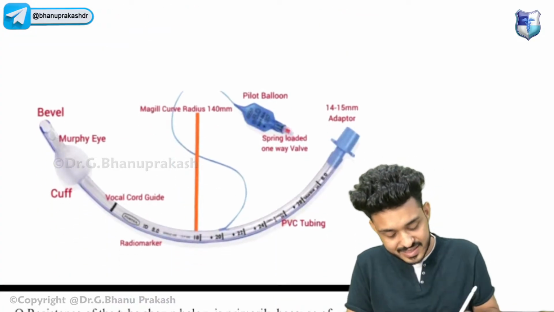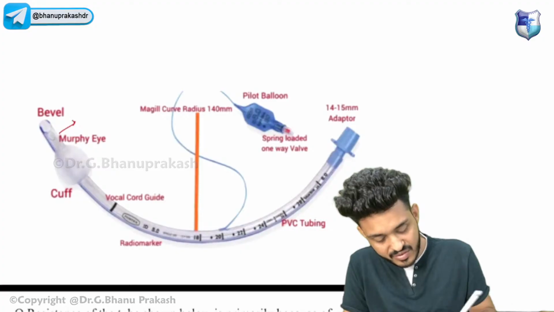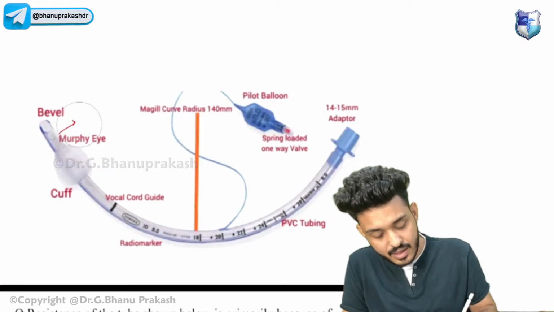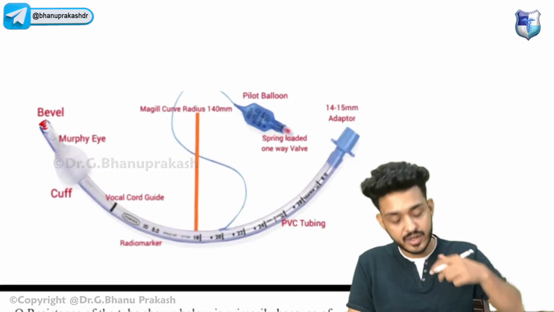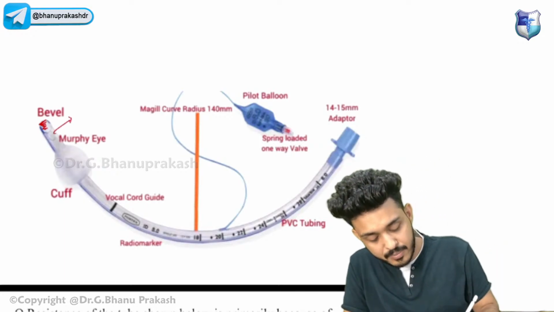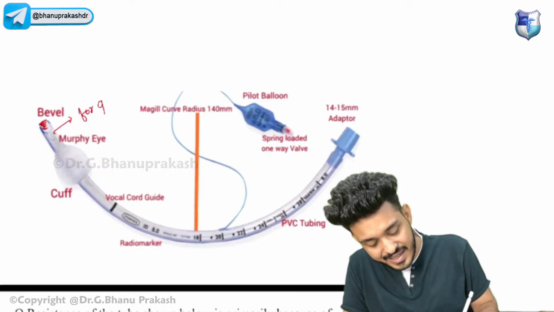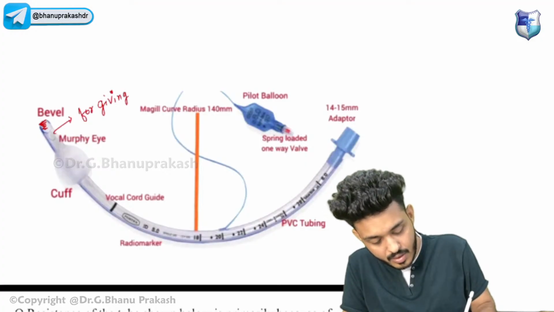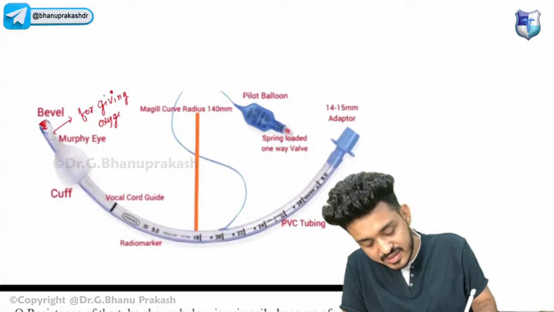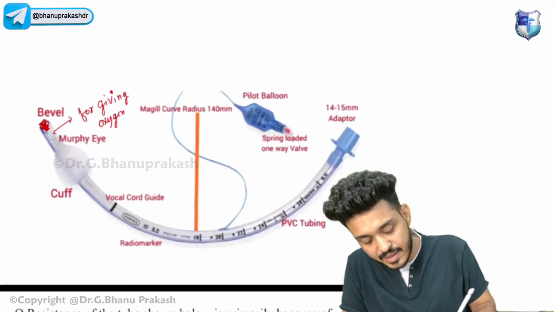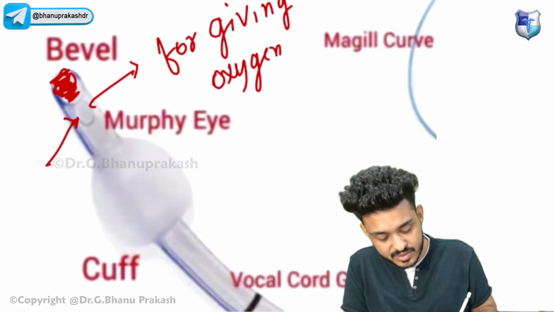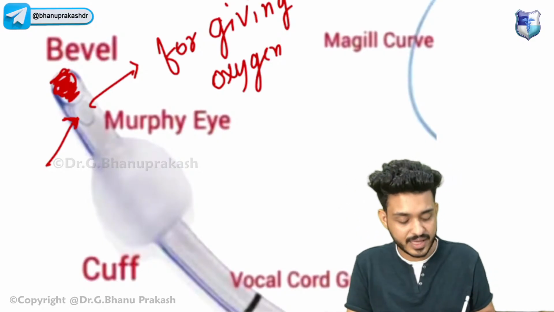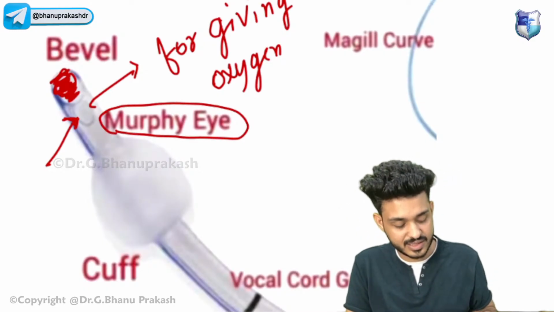Okay, this is the structure known as Murphy's eye. For example, if this end is getting blocked by intubation, this is for the purpose of giving oxygenation to the patient. Sometimes this part gets blocked, which is why we have another opening known as Murphy's eye.